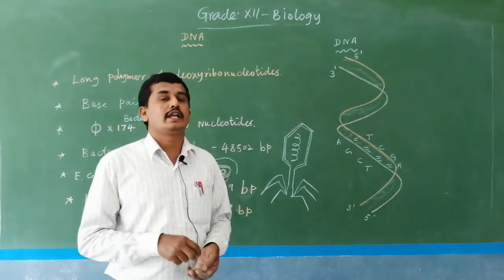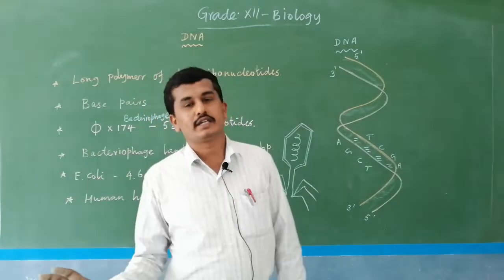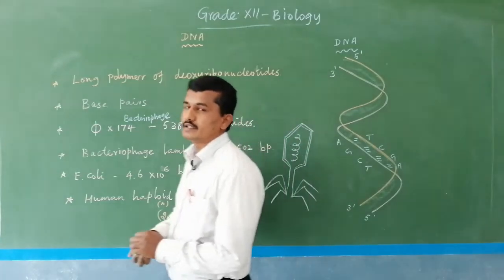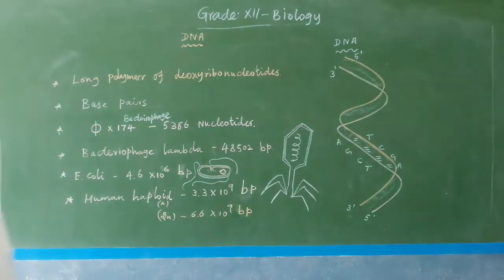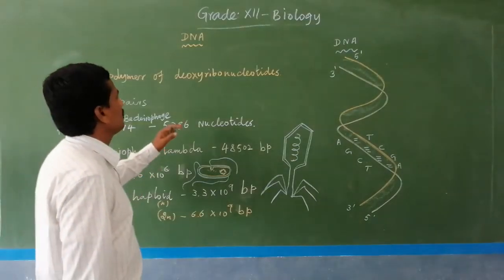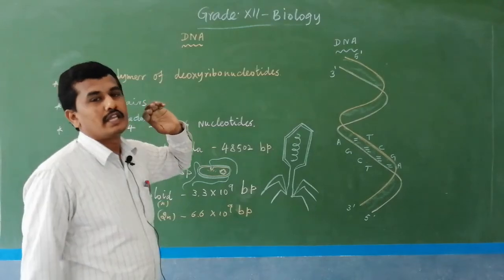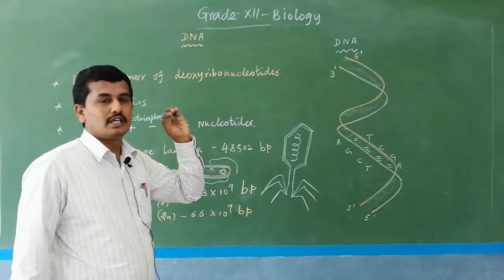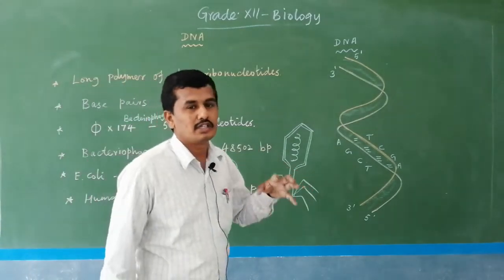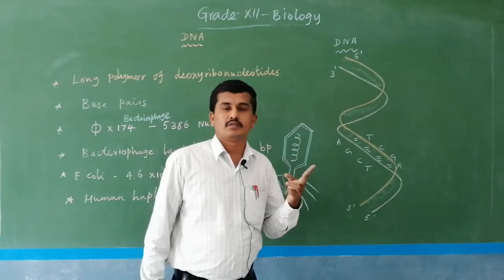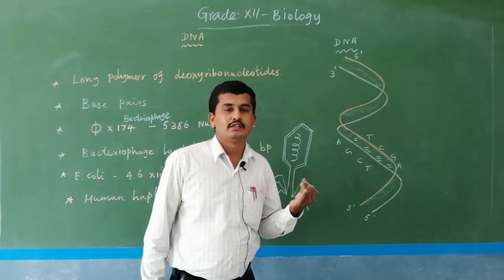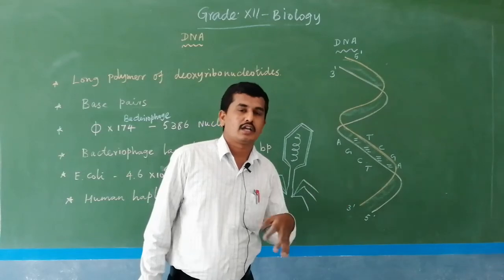Then the human haploid contains 3.3 x 10^9 base pairs, and the human diploid content consists of 6.6 x 10^9 base pairs. This is a brief idea about DNA. DNA is deoxyribonucleic acid. It is a nucleic acid present in the nucleus. Normally two types of nucleic acid are present, DNA and RNA. DNA means deoxyribonucleic acid, RNA means ribonucleic acid.